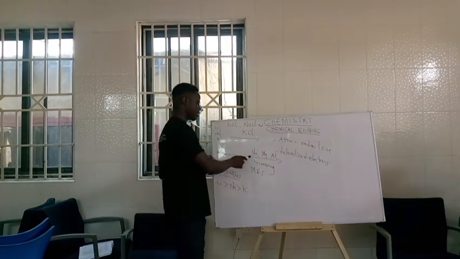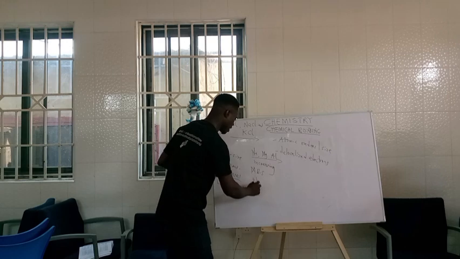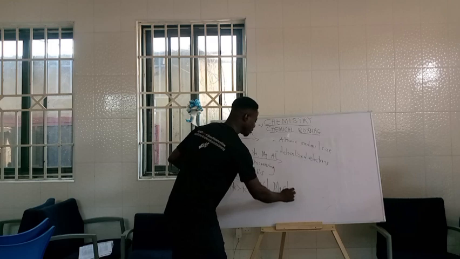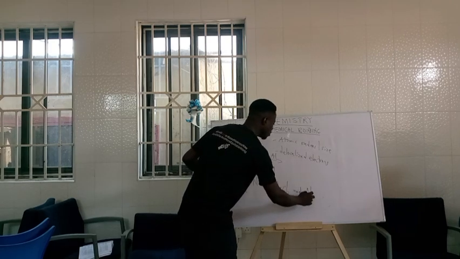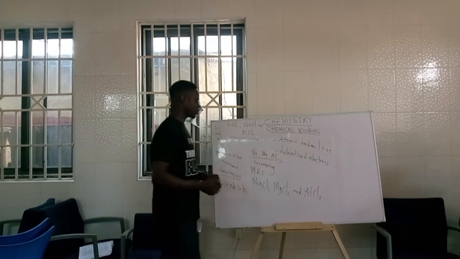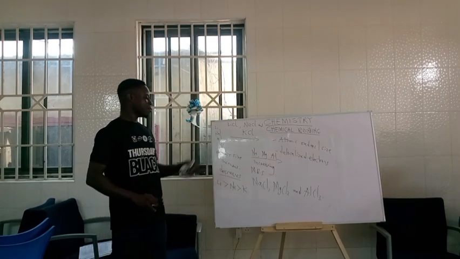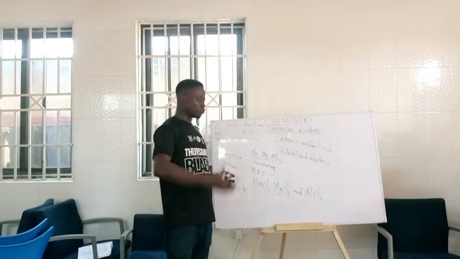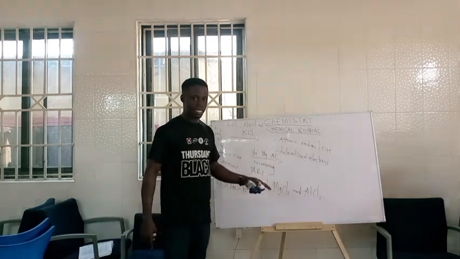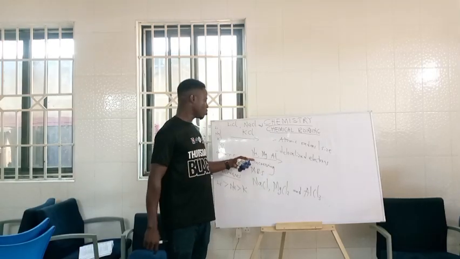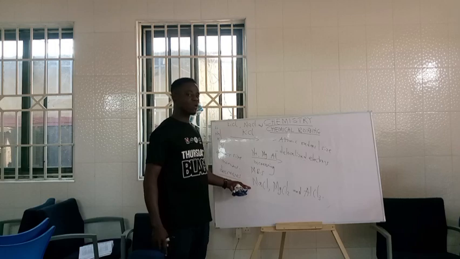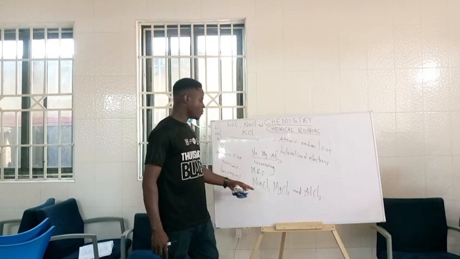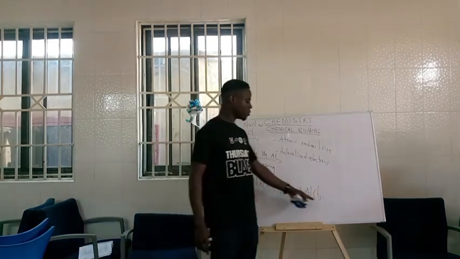So when I pick sodium chloride, magnesium chloride, and aluminium chloride, the metallic bond strength in this example will be increasing, from the smallest to the highest. So sodium chloride has the lowest melting point, followed by magnesium chloride, followed by aluminium chloride.